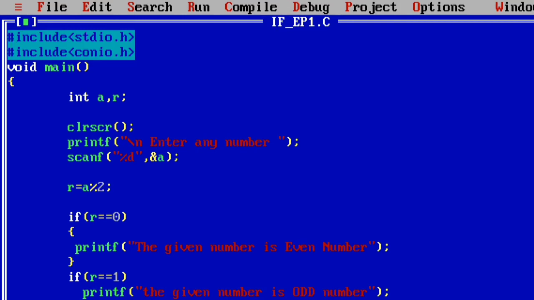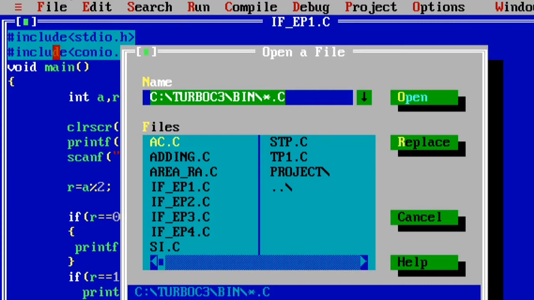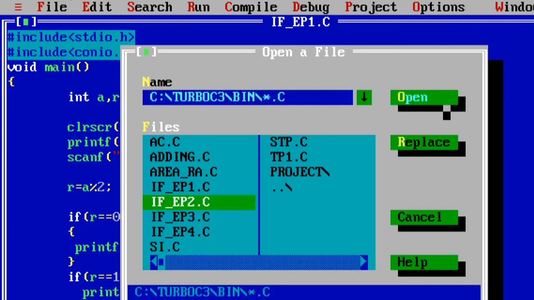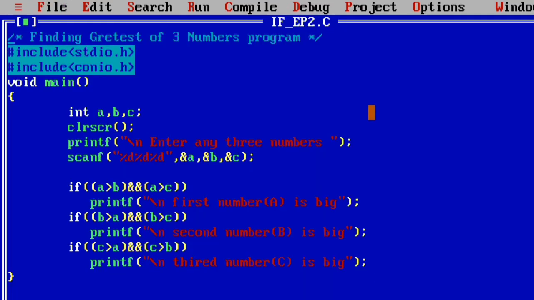Then I will explain the second example of an if statement. This is the second example program, finding the greatest of three numbers.